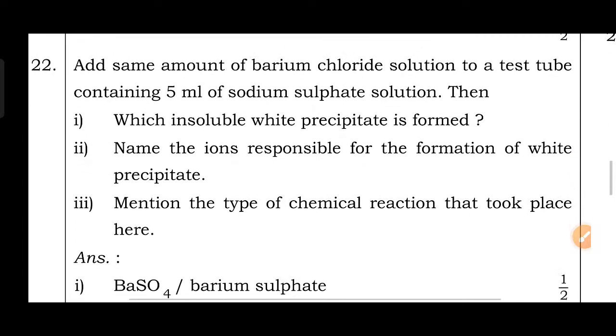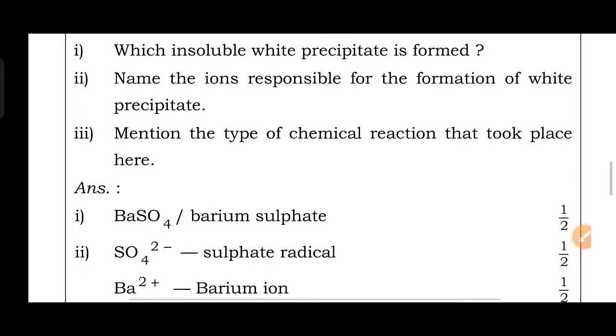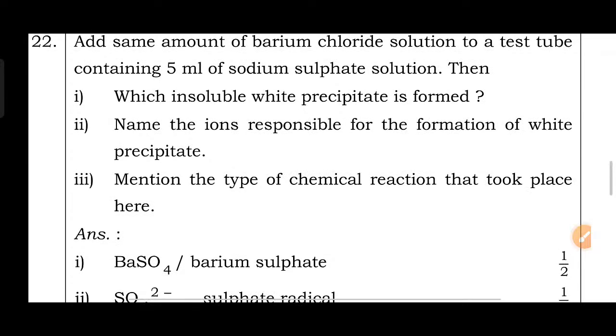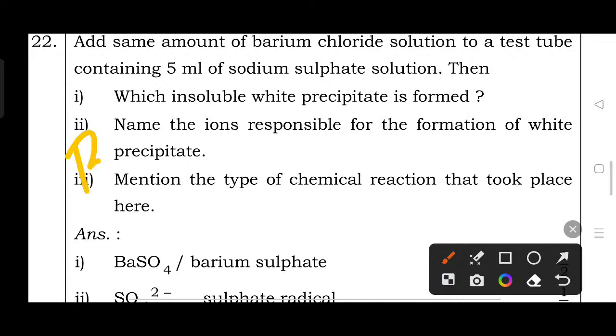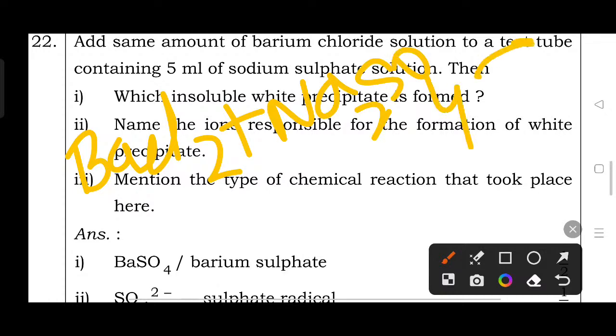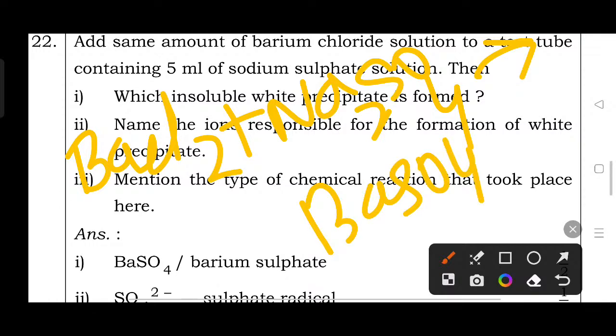Question number 22, add some amount of barium chloride solution to the test tube containing 5 ml of sodium sulfate solution, then which insoluble white precipitate is formed? First we have to write BaCl2, barium chloride, then sodium sulfate, Na2SO4. Then whenever both these react, they give barium sulfate and sodium chloride.